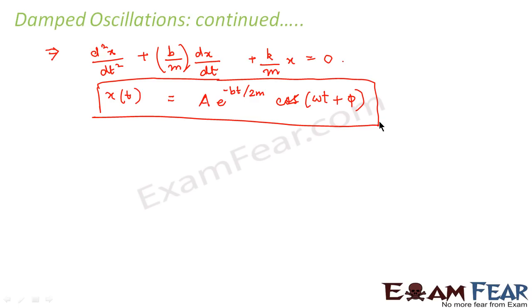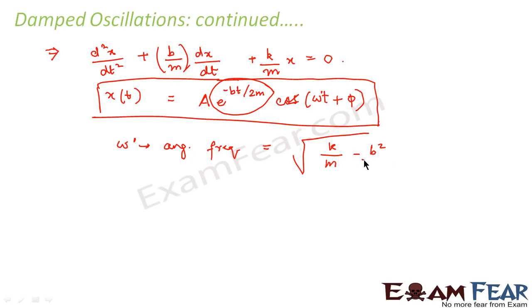So what is its difference from the simple harmonic oscillation without damping? There we had A cos(omega t plus phi). So here the additional term is e to the power minus bt by 2m. So this term causes damping. Now here this omega, let us mark it as omega dash so that we can differentiate it from non-damped oscillations. So here omega dash is the angular frequency and omega dash is mathematically equal to root over k by m minus b square by 4m square.